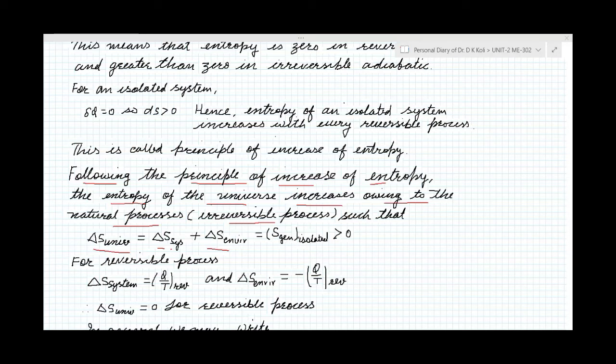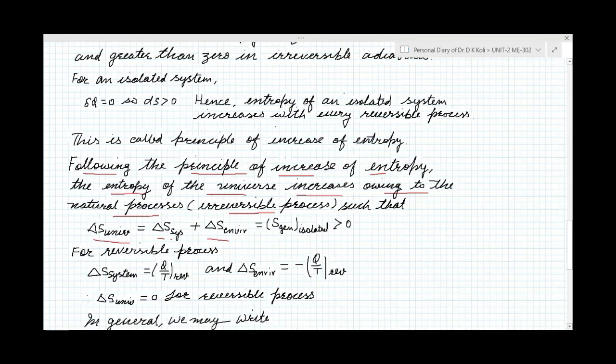Entropy generated for the isolated system will be greater than zero. For an isolated system, entropy will increase. Okay, so we can write it here for both the processes.